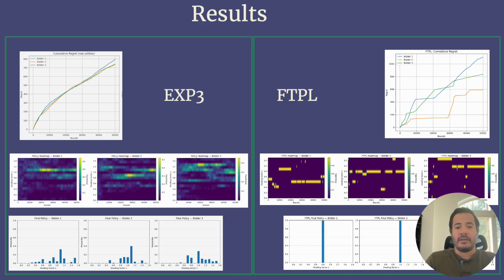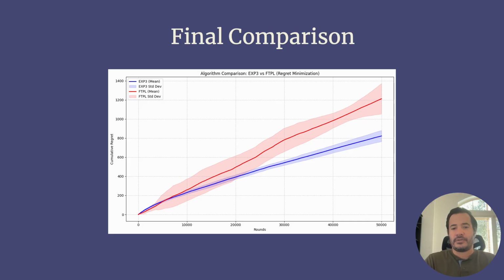Thanks to the safety valve and the Monte Carlo probability estimates, a single lucky win can cause a big score update. When that happens, the agent suddenly discovers the better strategy and switches, which flattens the regret curve again. In this final chart, I compare an optimized EXP3 agent against FTPL over 50,000 rounds.